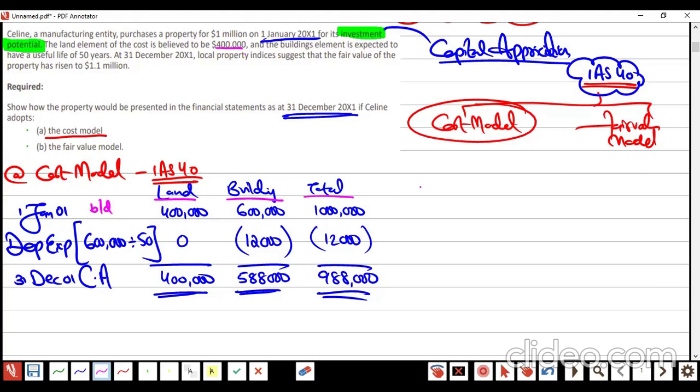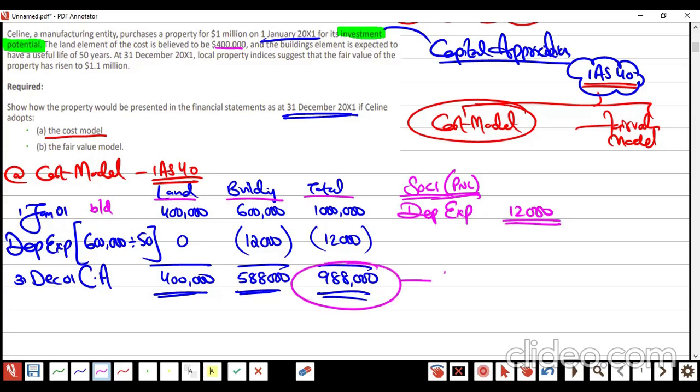Now, cost model, SOCI, that is profit and loss. In the profit and loss, we will have depreciation expense of 12,000. And this 988 is going to be in SFP as a non-current asset. This non-current asset name will not be property, plant and equipment.